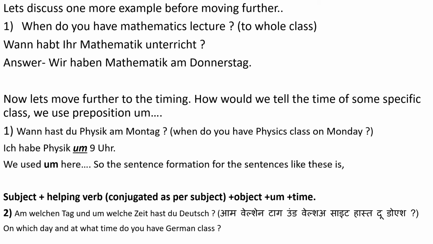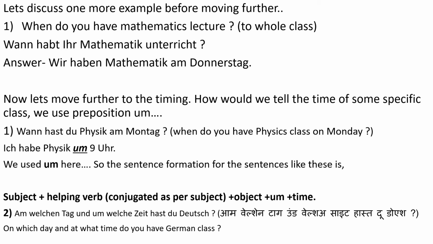Now let's move further to the timings. How would we tell the time for a specific class? For this we use the preposition I already told you about. Let's take an example. When do you have physics class on Monday? Wann hast du Physik am Montag? Let's assume that I have physics class at 9 o'clock.